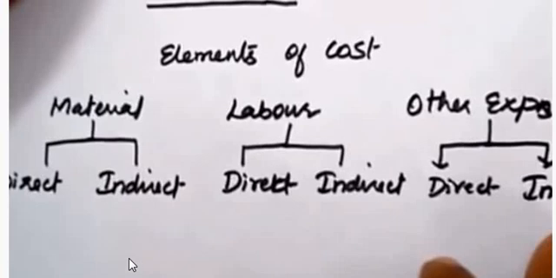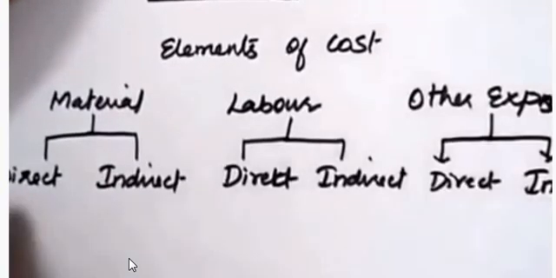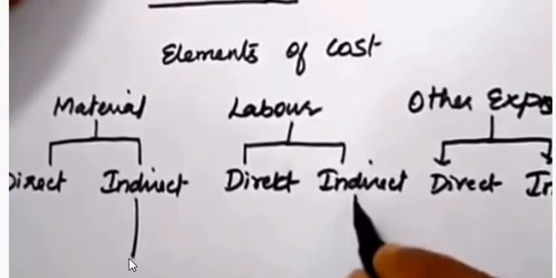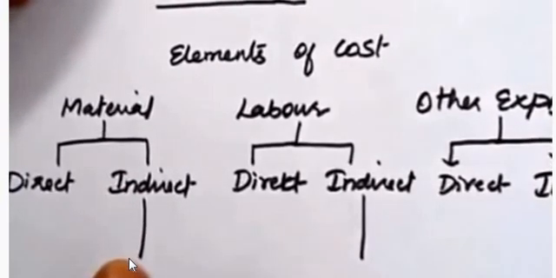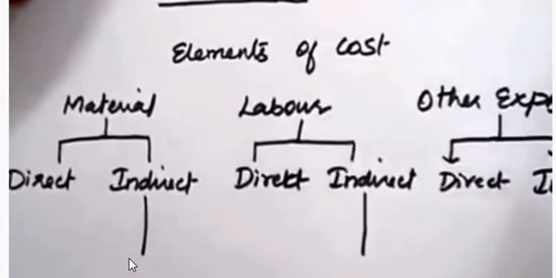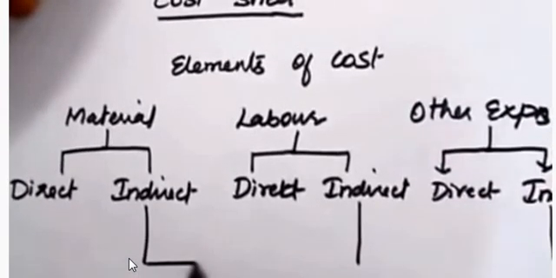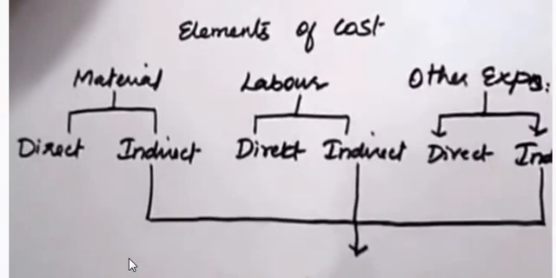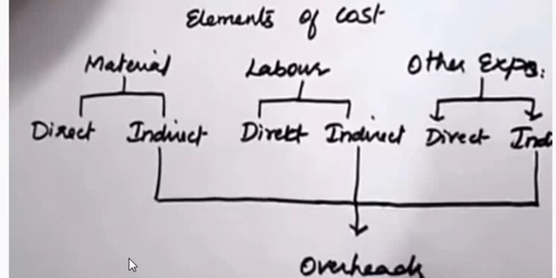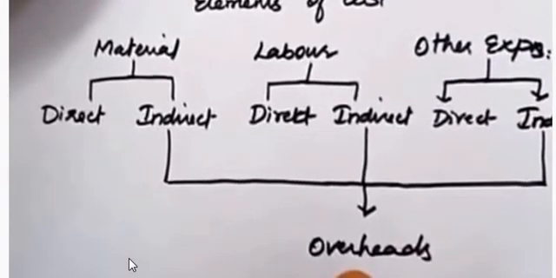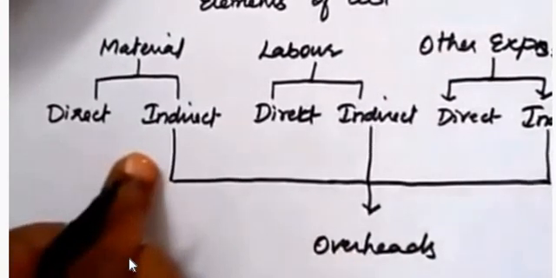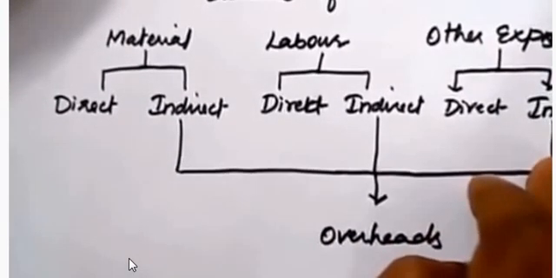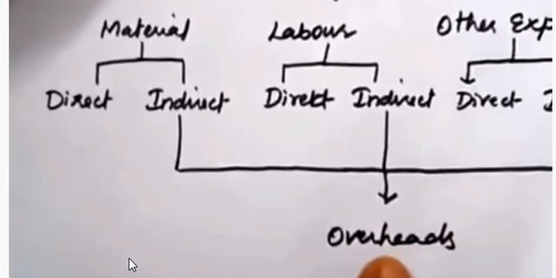Now all these indirect expenses, that is indirect material, indirect labor and indirect other expenses, all these three indirect expenses combined are called overheads. Overheads means indirect expense. It may be indirect material, indirect labor cost or indirect other expenses. So this is combinedly called overheads.